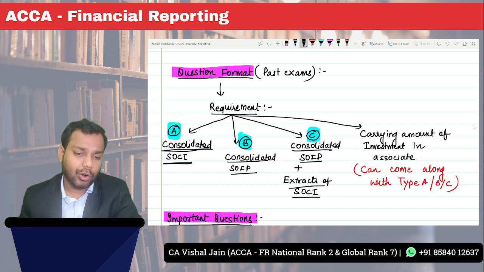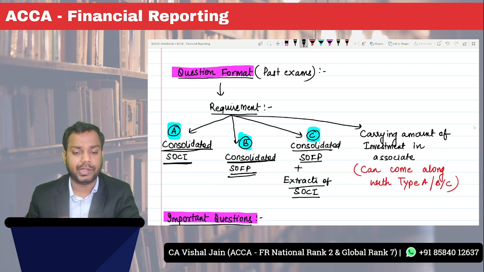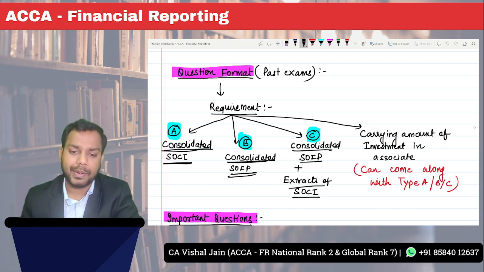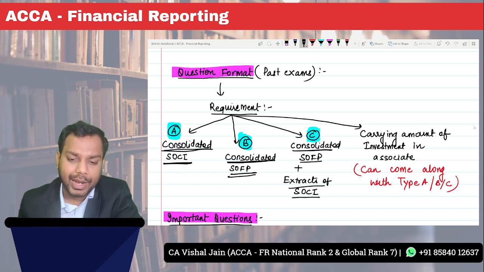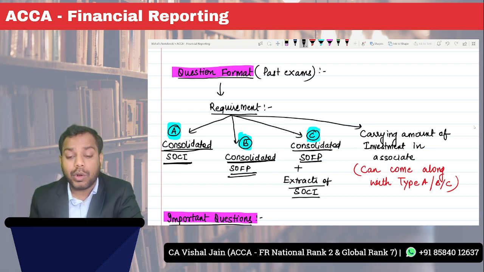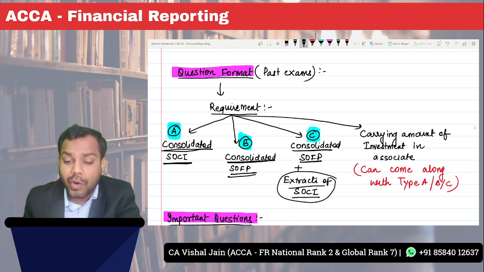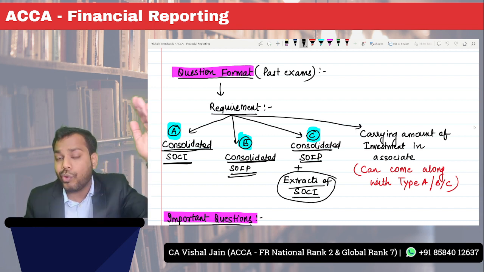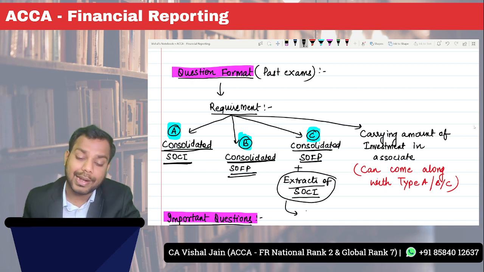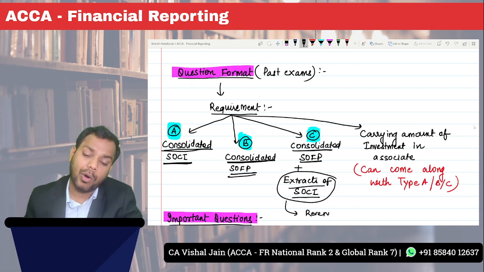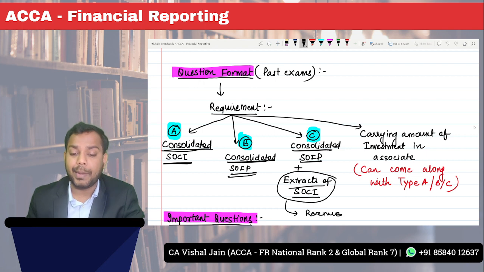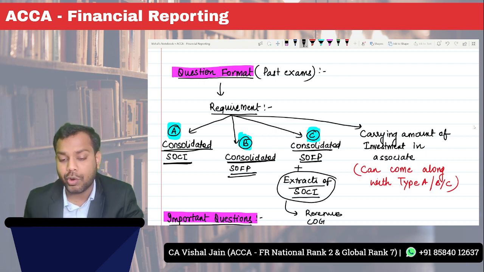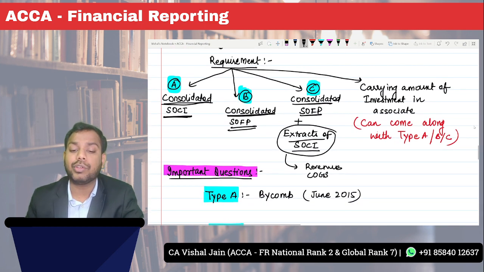Now the question can also ask you to prepare a consolidated statement of financial position. This is type number B. Now type number C: consolidated statement of financial position, plus it can also ask you to prepare extracts of the statement of comprehensive income. Here it will not ask you to prepare the full statement of comprehensive income, but rather the extract, like tell me the amount of consolidated revenue, tell me the amount of consolidated cost of goods sold. So it can ask you in this manner.